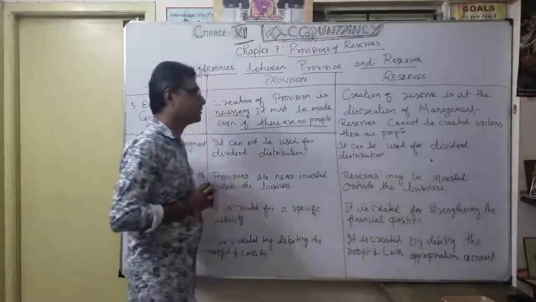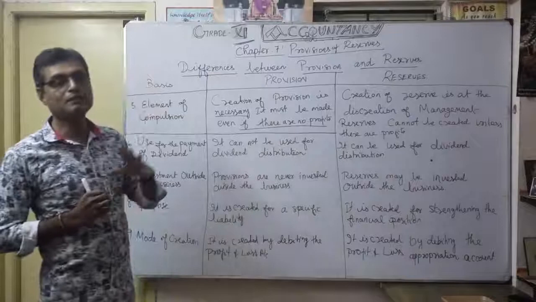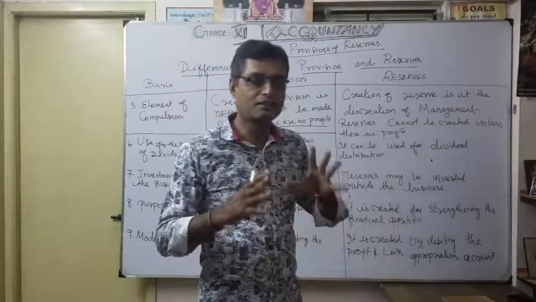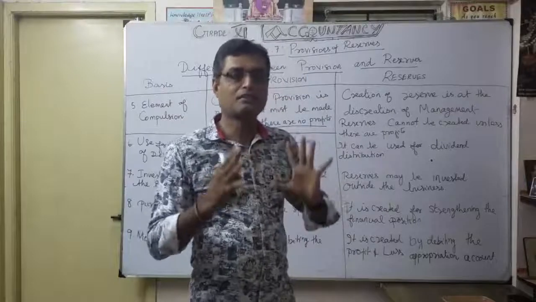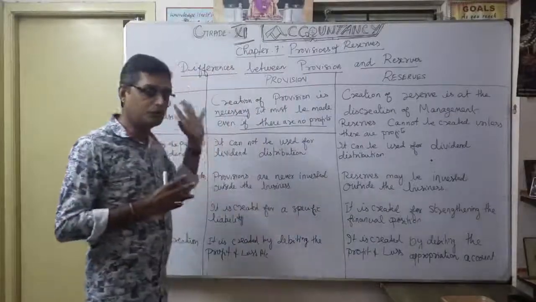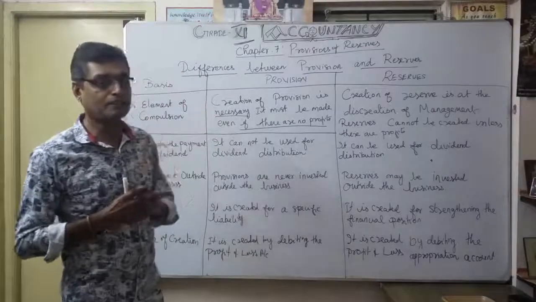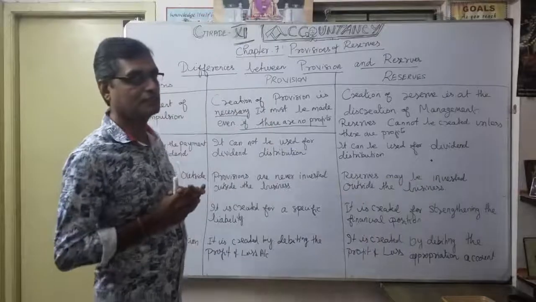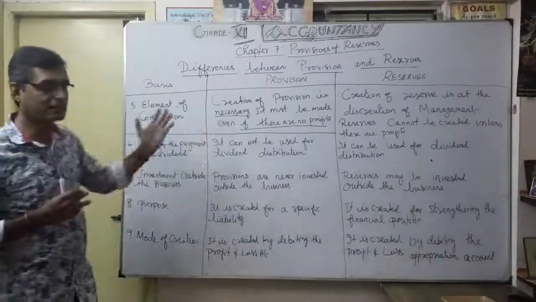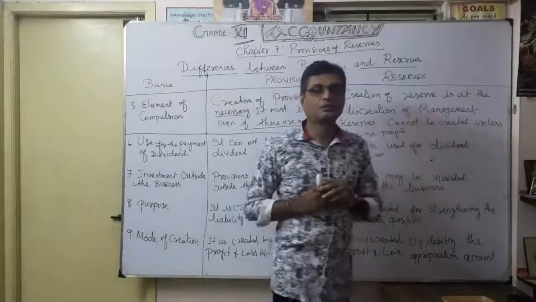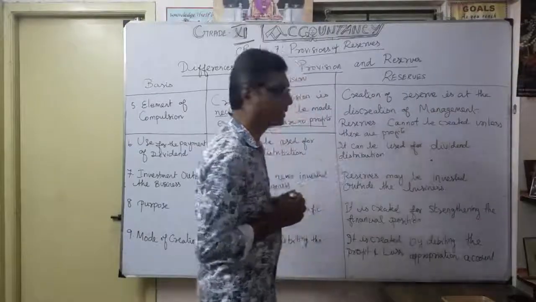See, creation of a reserve is at the management's decision, whether to create or not. They will decide. So a reserve is necessary or not according to the management decision. But a provision is mandatory, it's necessary. Here, according to management decision, you create or not.